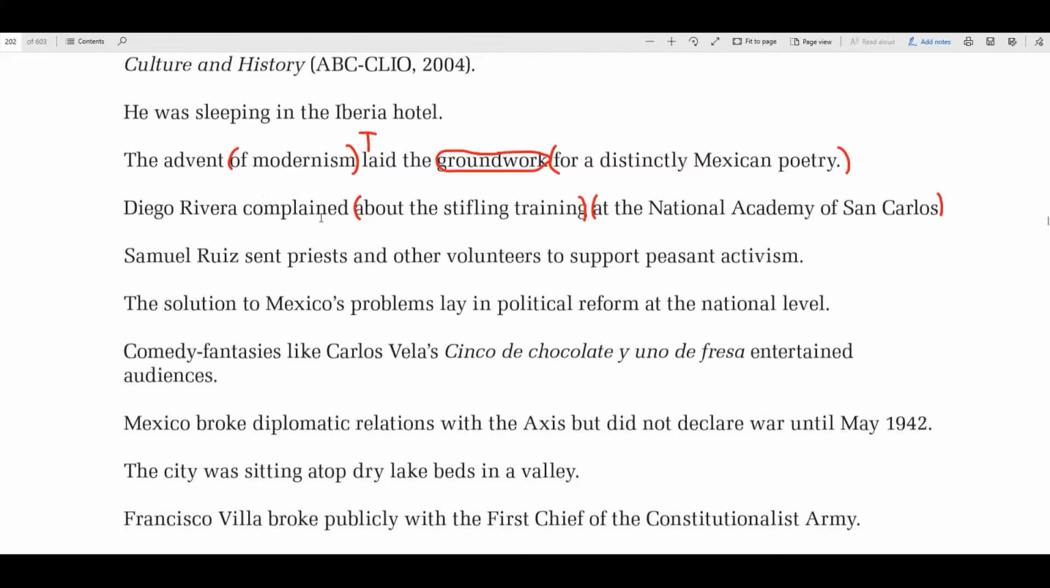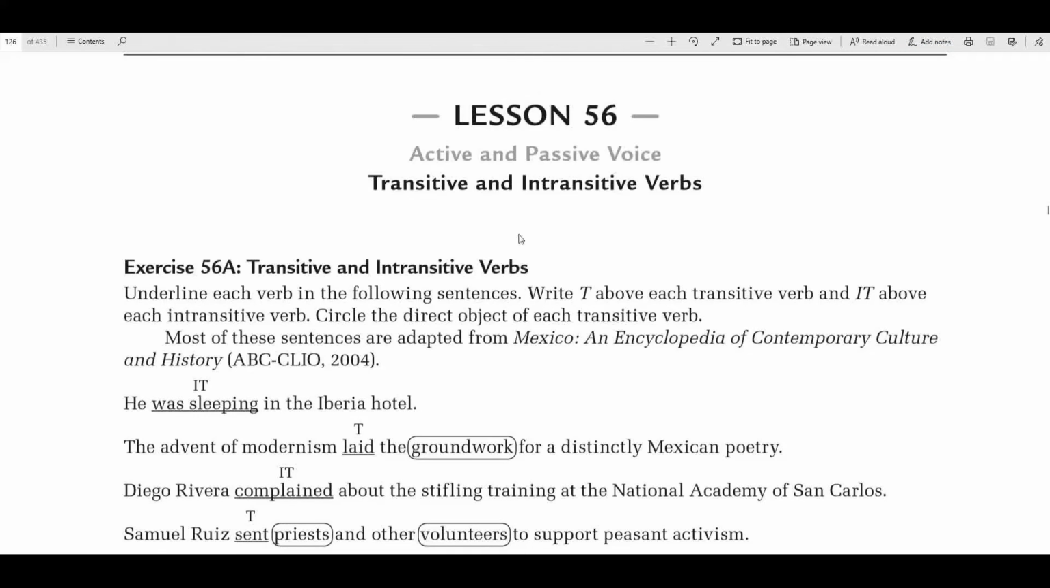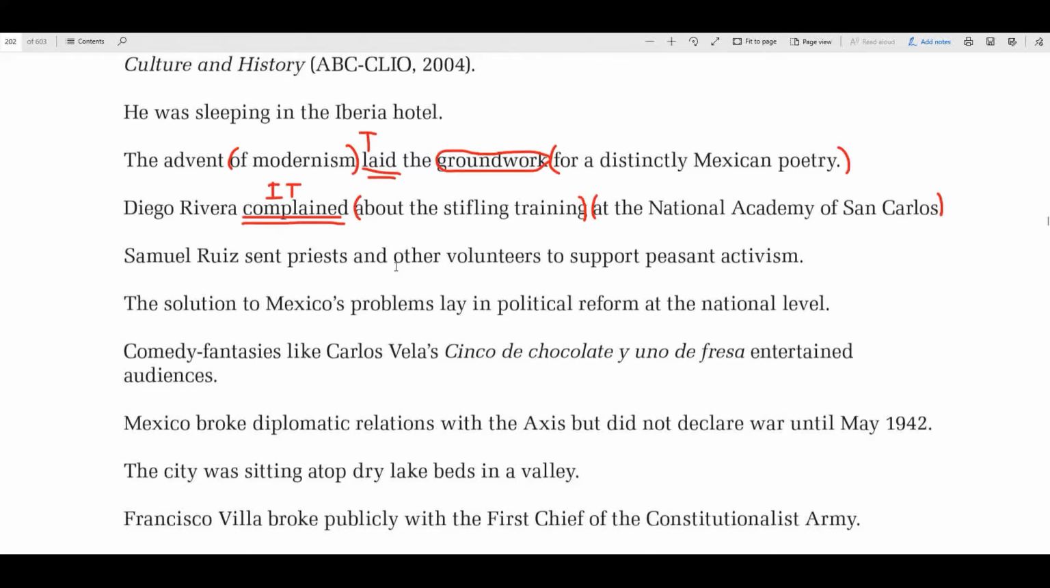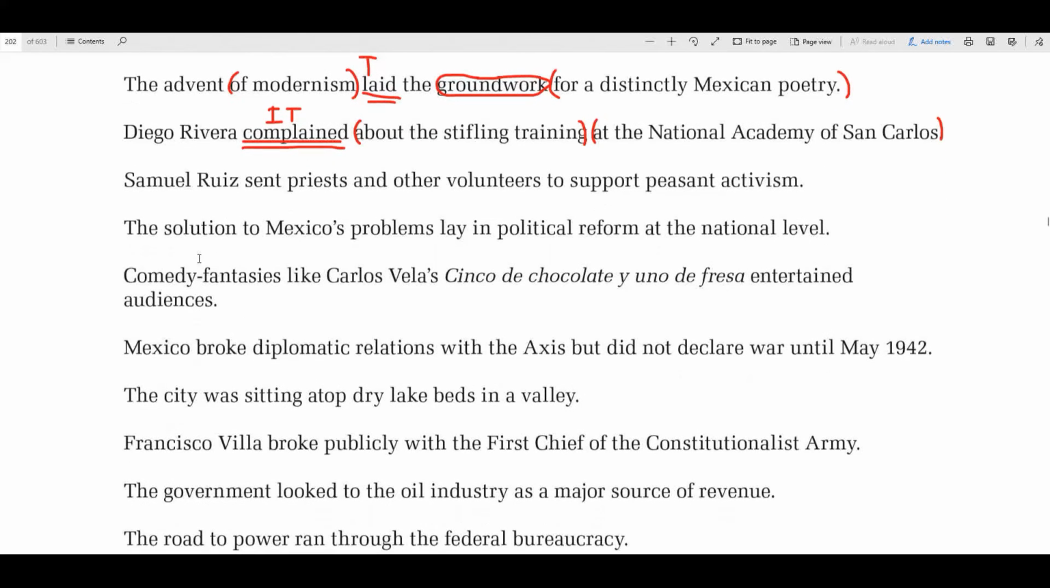So complained is the verb. There's nothing else left to find a direct object, is there? So that means there is no direct object, which makes complained, I guess we should underline our verbs twice. Complained would be our verb. There is no direct object, so it would be IT, intransitive. That's correct. Okay. All right.